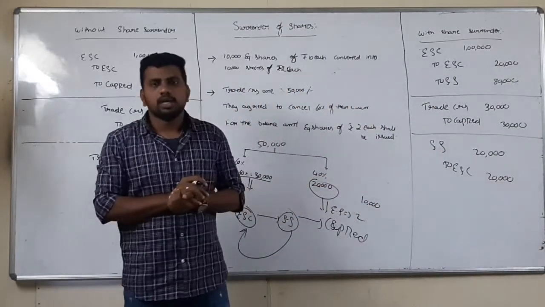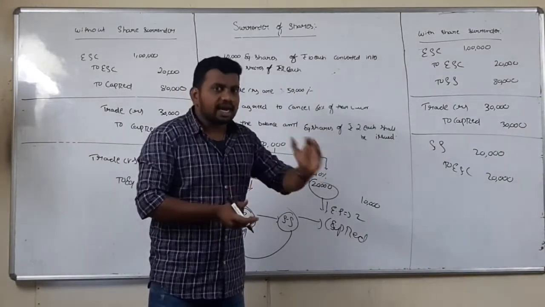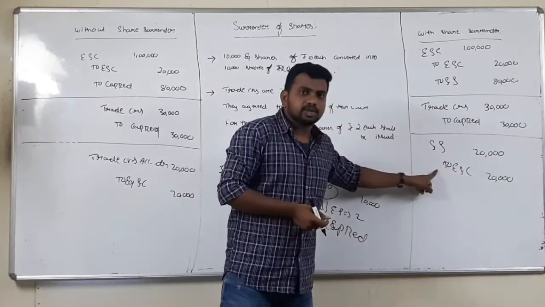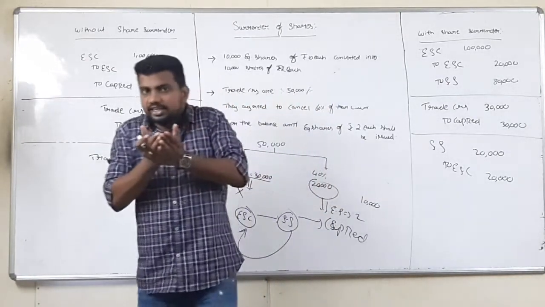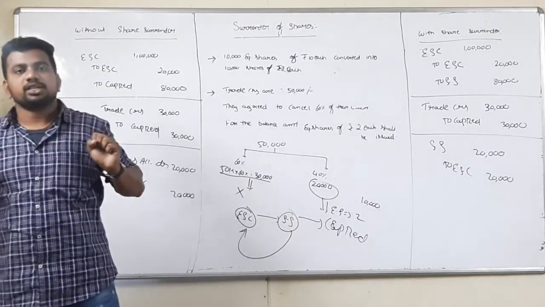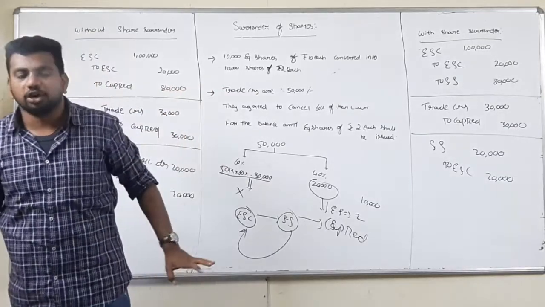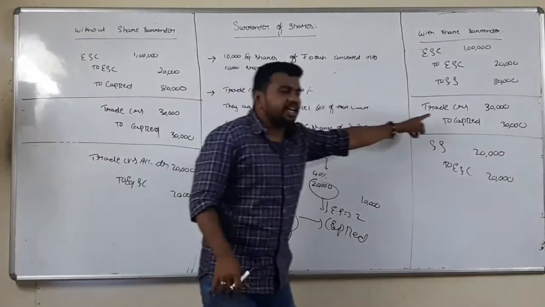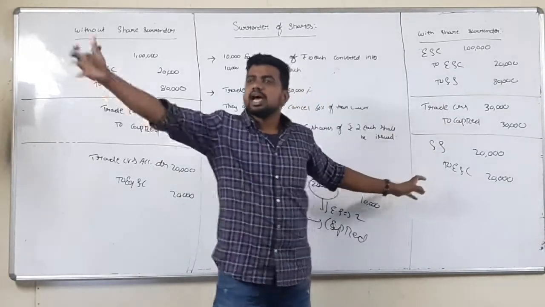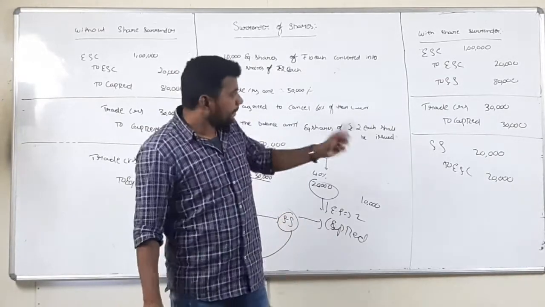Now out of 50,000, I cancel 30,000. For the 20,000, I raise the shares. Those shares I'll take and give to trade creditors, so their total liability gets cleared off. Out of 50, 30 they agreed to cancel. But for the balance 20, they said give me shares. I gave shares. Now their balance will become zero.